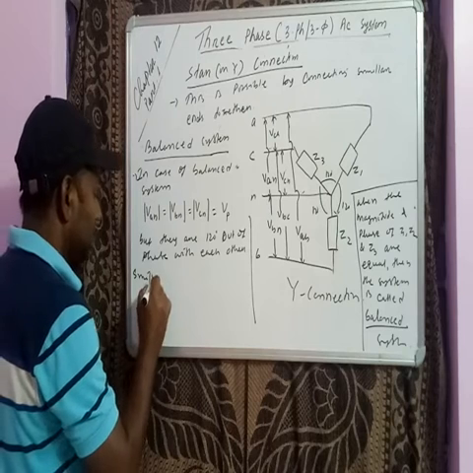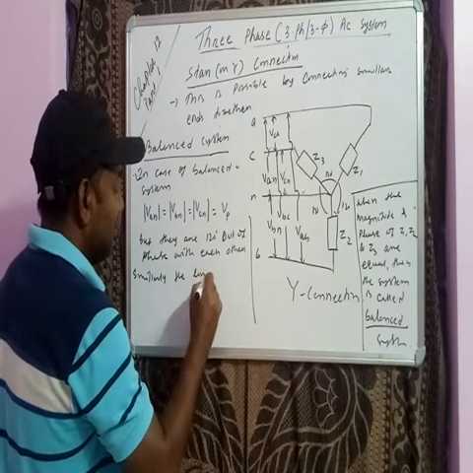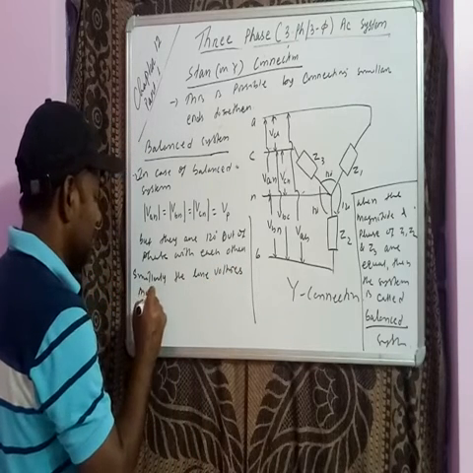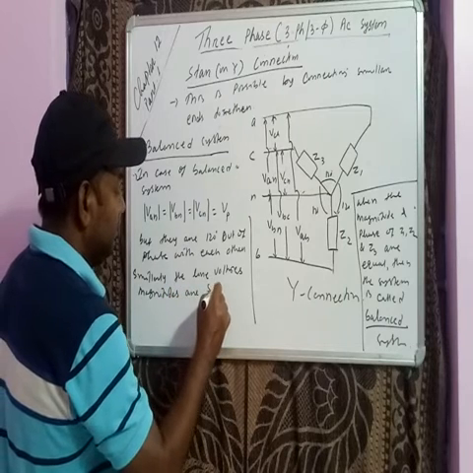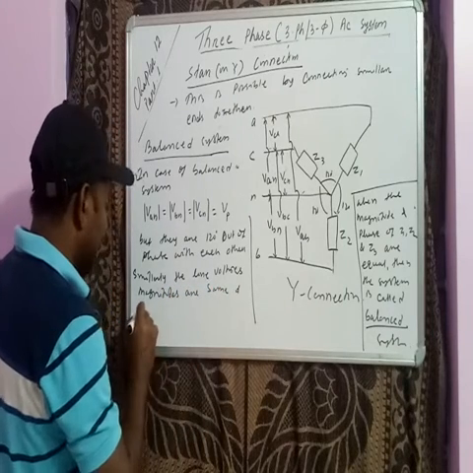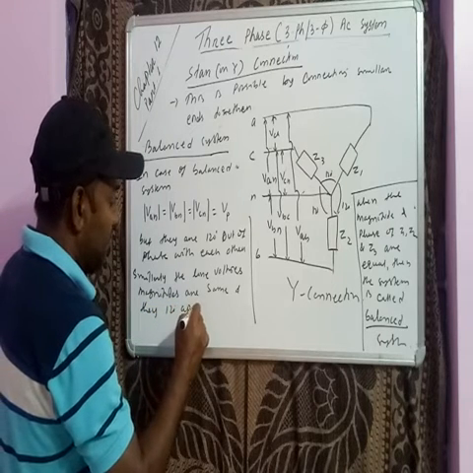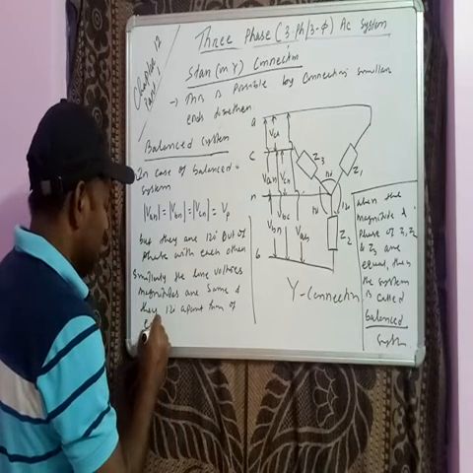Similarly, the line voltage magnitudes are the same and they are 120 degrees apart from each other. Okay.